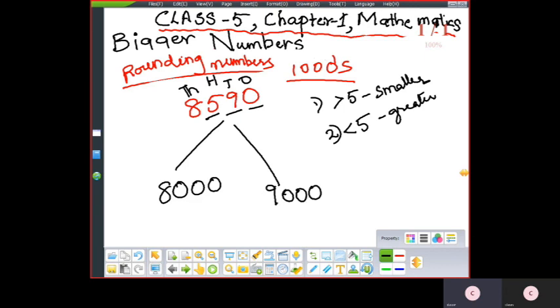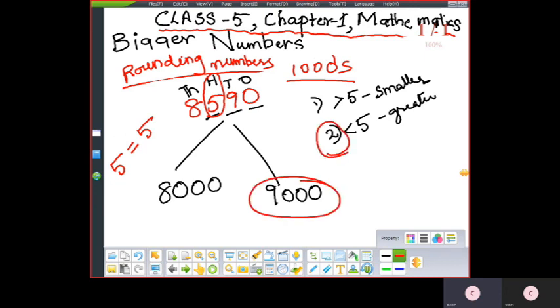Now check the hundreds place. The hundreds digit is 5, which is equal to 5. What is the second rule? You go to the greater side. So 8,590 rounded off to the nearest 1000 is 9,000.